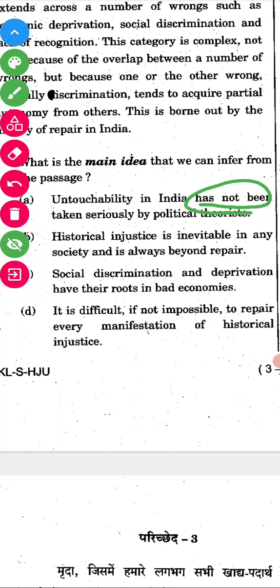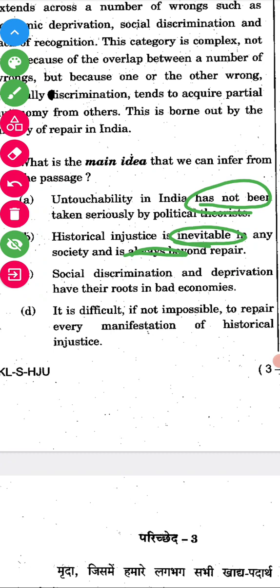This one is wrong. Option B, historical injustice is inevitable in any society and is always beyond repair. We can't repair, like that they are telling. So this is also wrong.